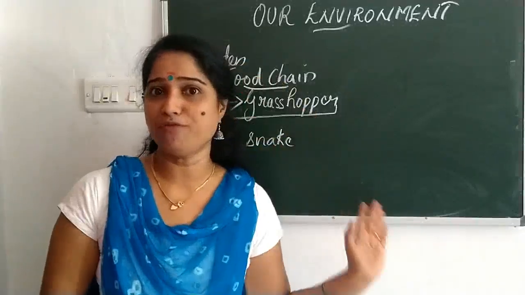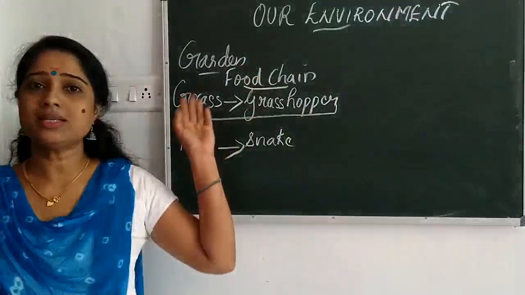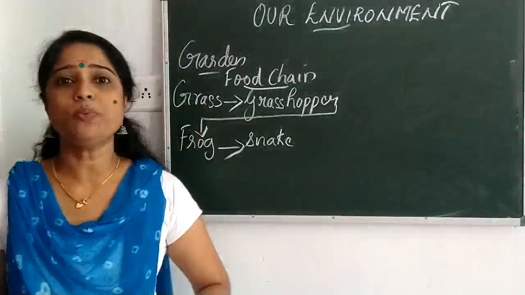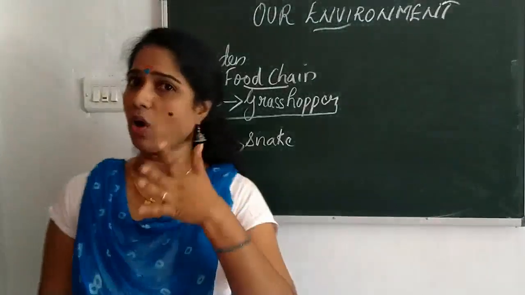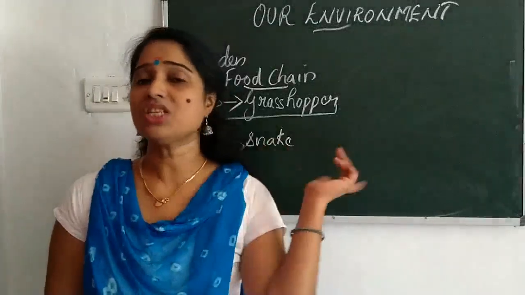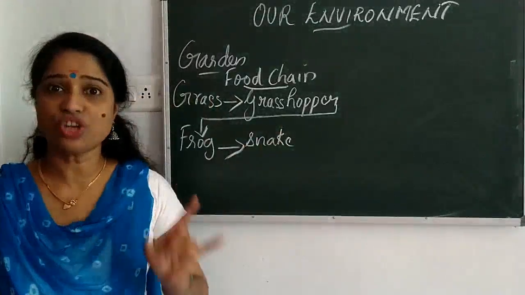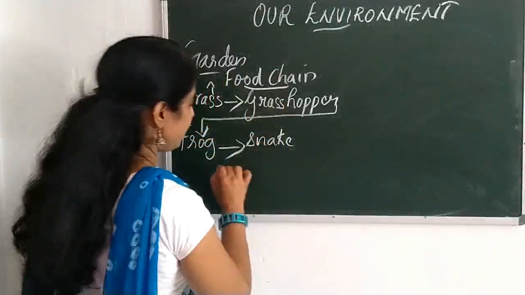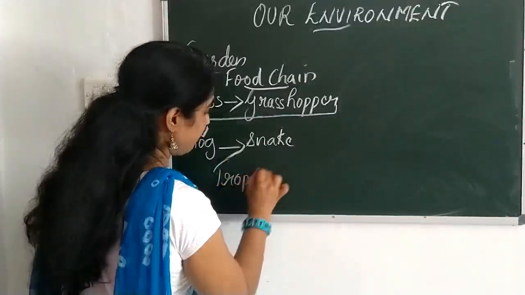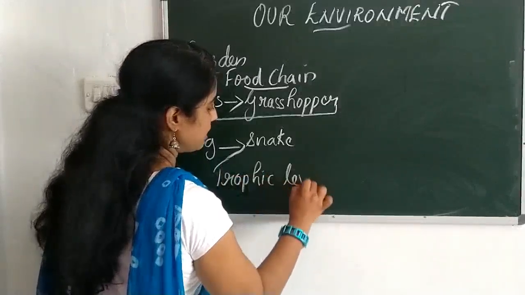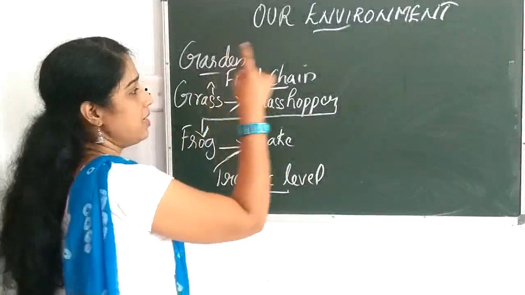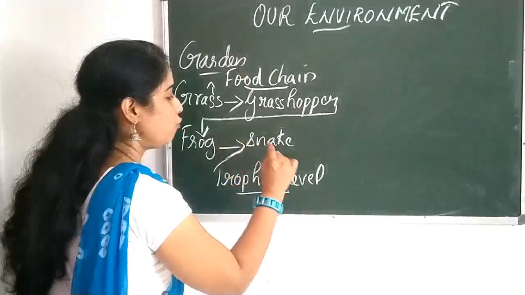So now we can come back to our food chain. Clear? A simple food chain: grass is eaten by the grasshopper, grasshopper is eaten by the frog, and frog is eaten by the snake. And such a chain is known as what? Food chain. And every level in the food chain is known as what? Trophic level. Another important term. Please note down. Every level in the food chain, this is the first level, second level, third level, fourth level.